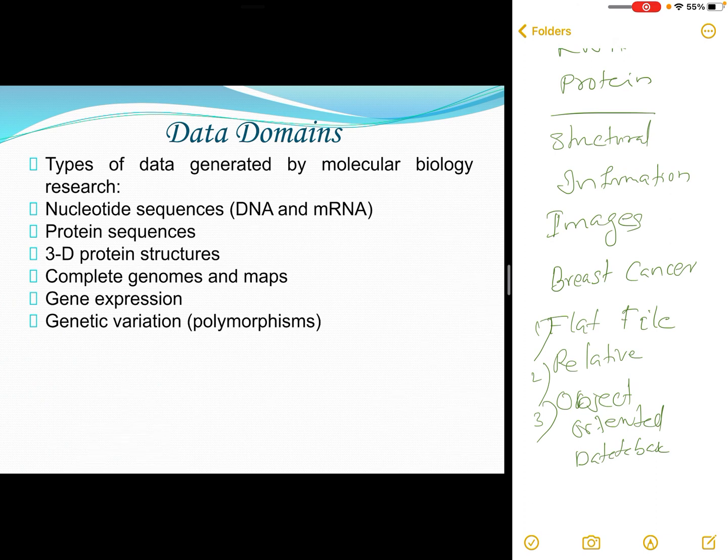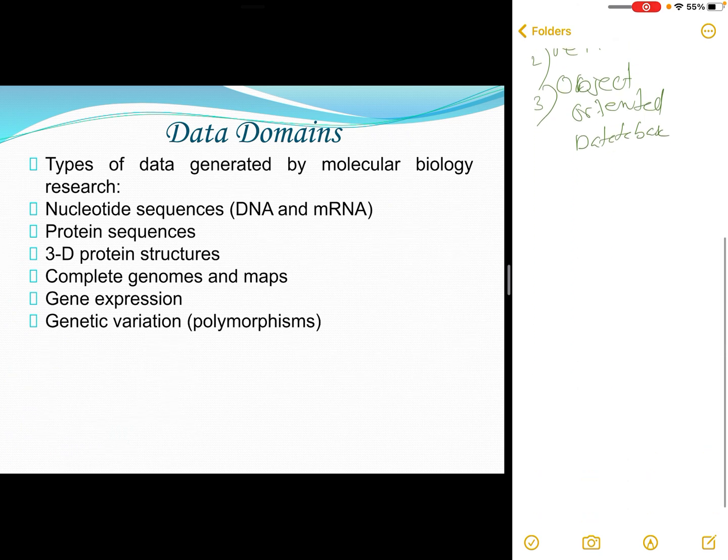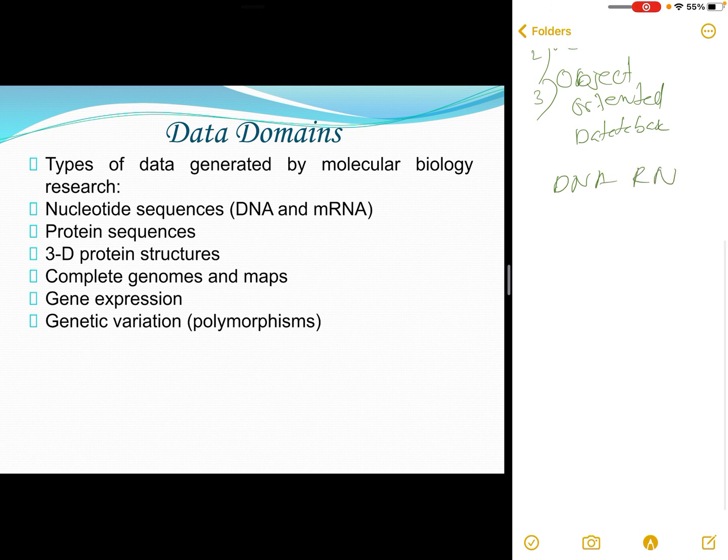When we talk about the different data domains associated with biological databases, there are wide classifications of data domains. There can be databases associated with DNA, RNA, or with protein sequences, and not protein sequences alone, the protein structure also.